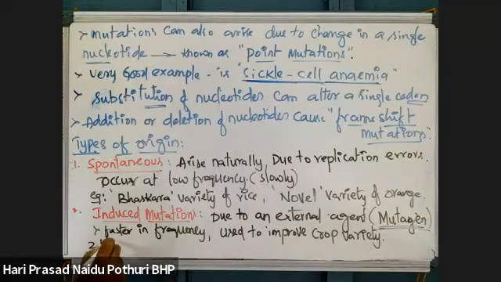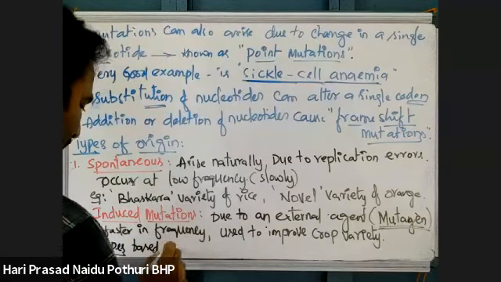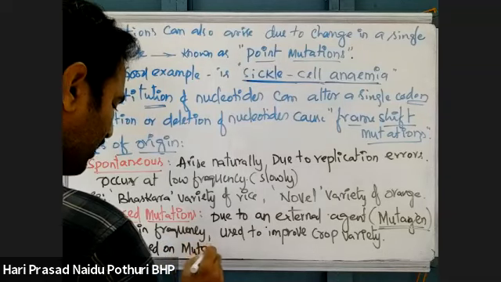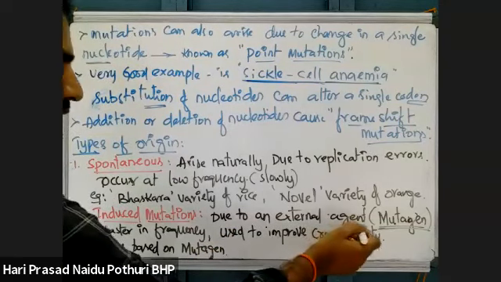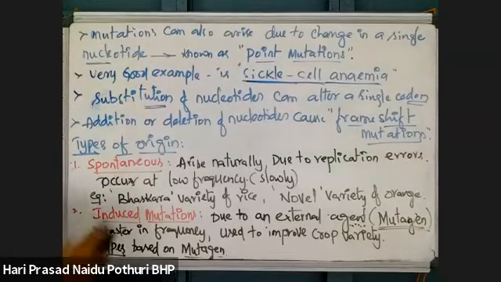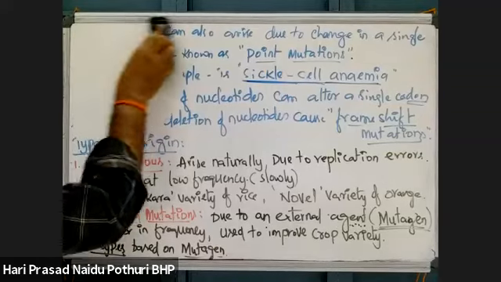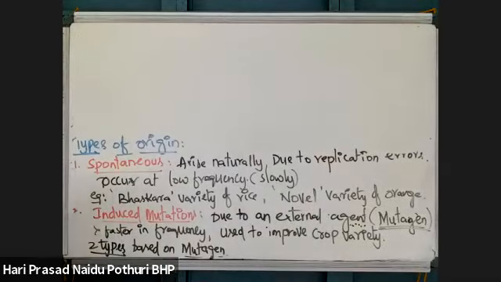These induced mutations are of two types, based on mutagens. What is a mutagen? The agent which is causing mutation is called a mutagen. Based on that, these induced mutations are of two types. Okay, see now, what are the two types?